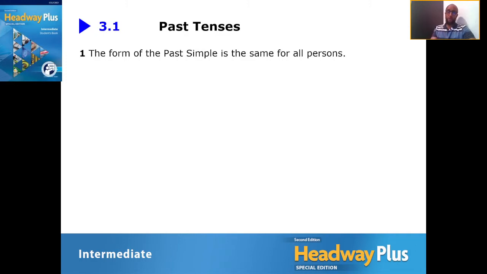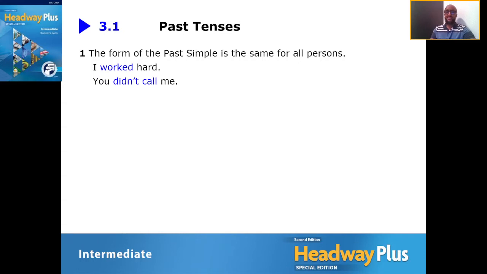For example, when we talk about he or she or it, we normally say he plays with an S, he speaks with an S. And if I change it to, for example, I or you, I speak, now without an S. You speak, again without an S. So let's have a look. I worked hard. Good, it's easy enough.